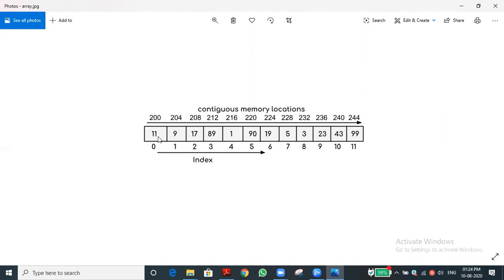But what is the main thing here? How is the data stored? For example, 11, 9, 17, 18, all are integers. Of course, all the data are integers. But in a list, it is not mandatory to store only the same data type. We can store multiple data types of elements. That is the main difference between the list and array.